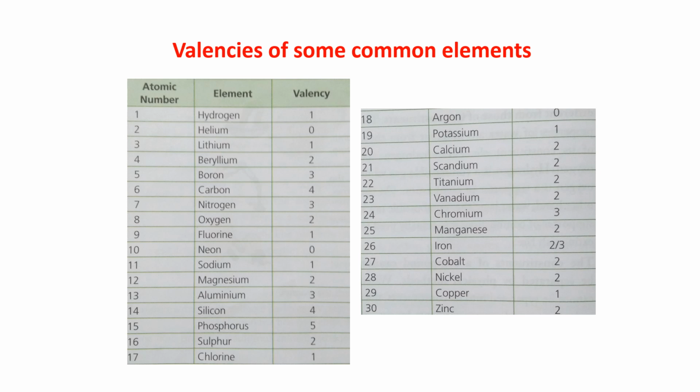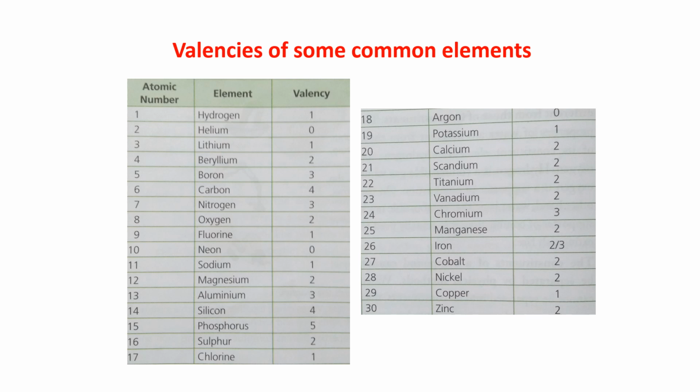And every day make 30 Xerox pages of this. First you write the elements from 1 to 30 on a paper, only the names, that is, in words. And then get it Xeroxed.